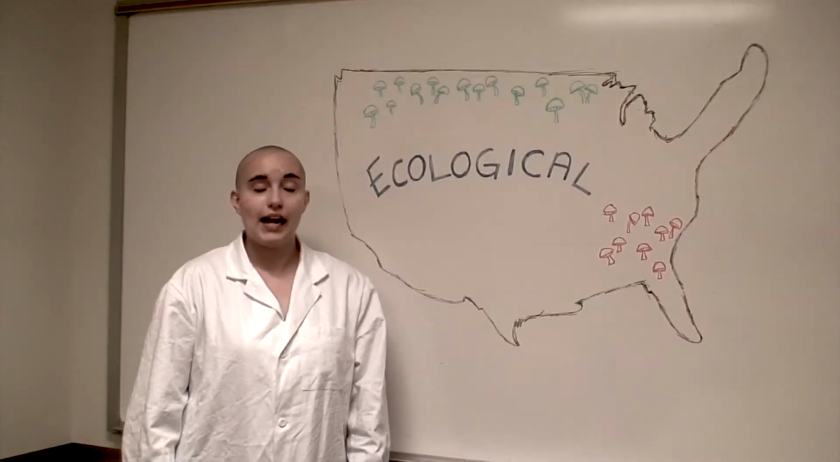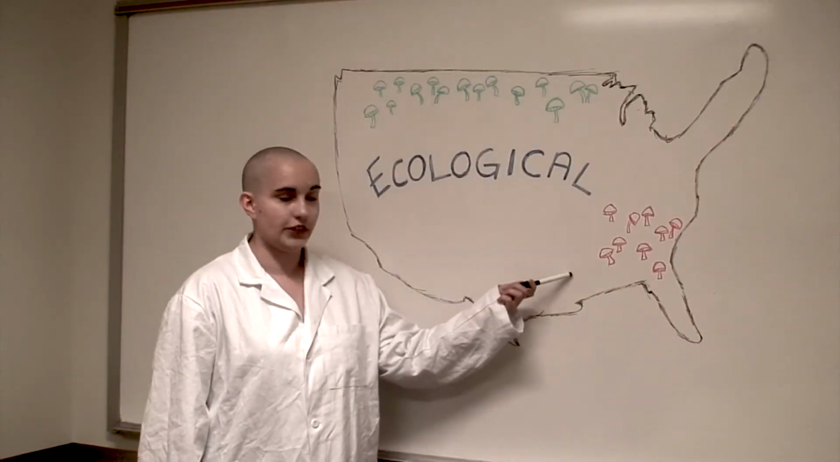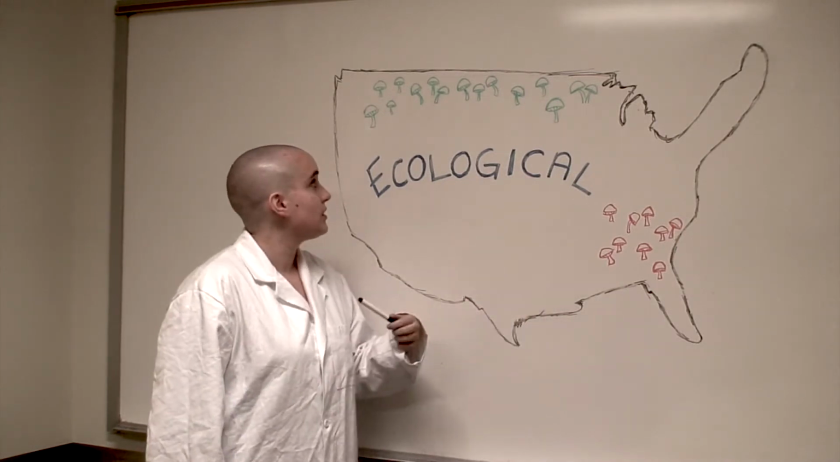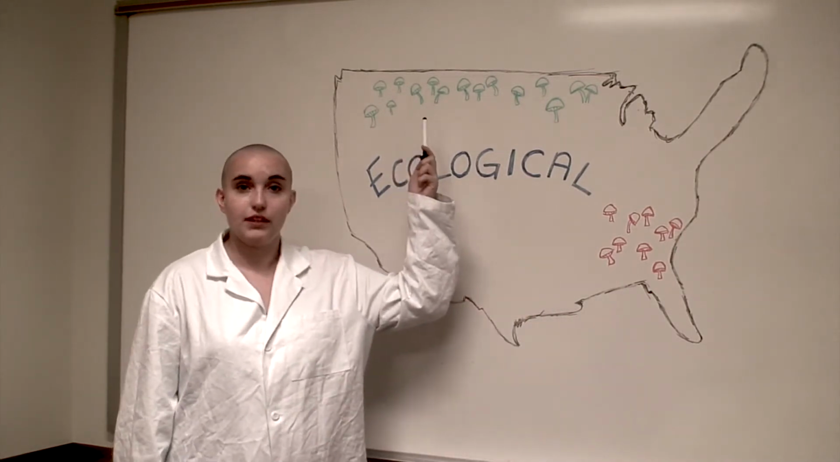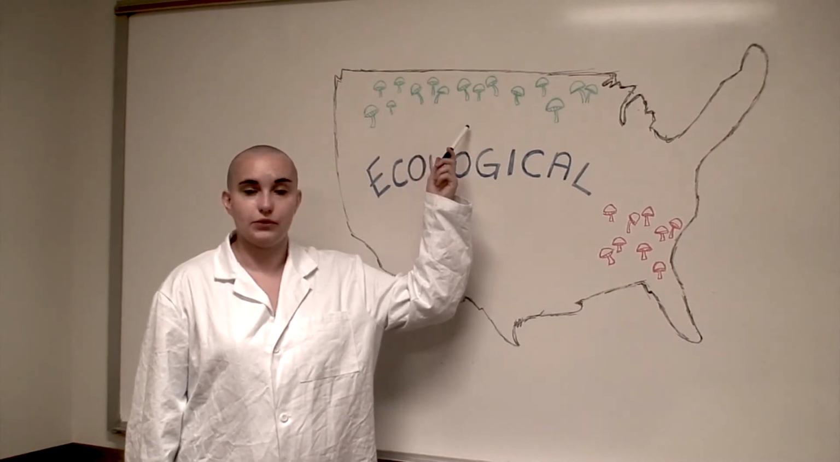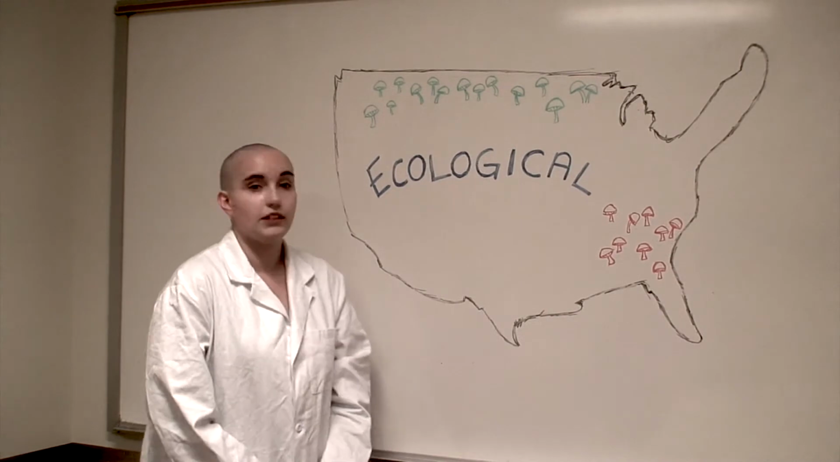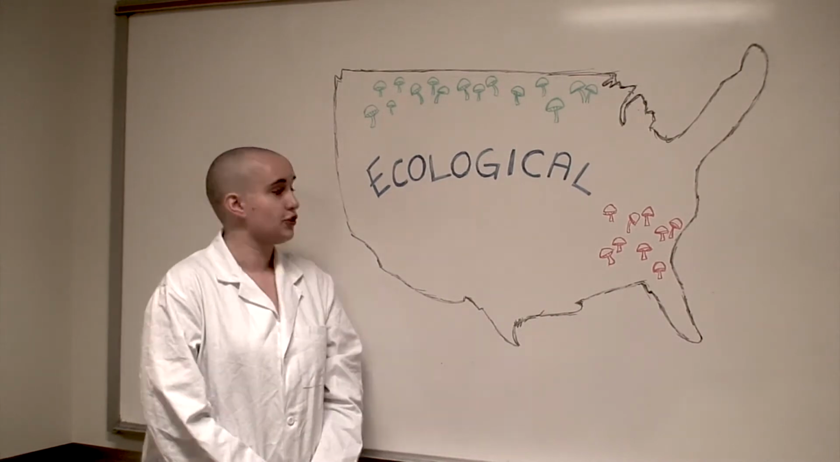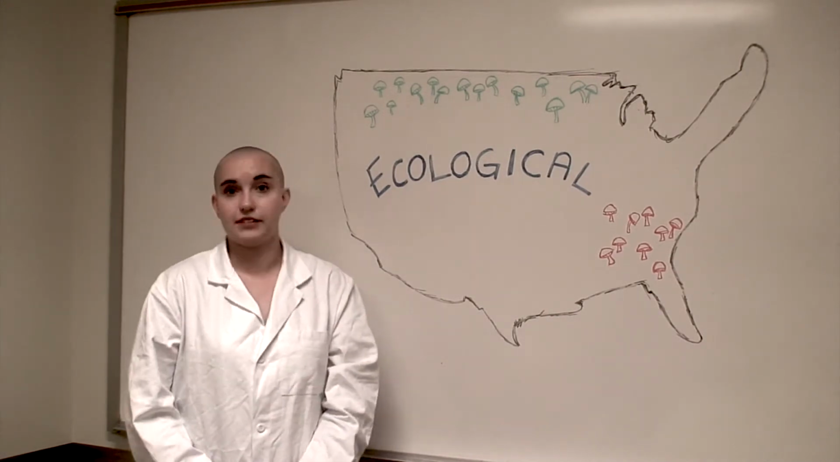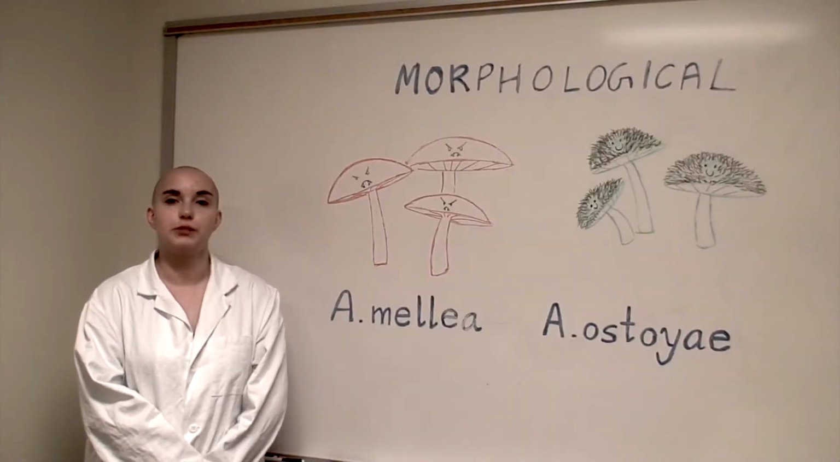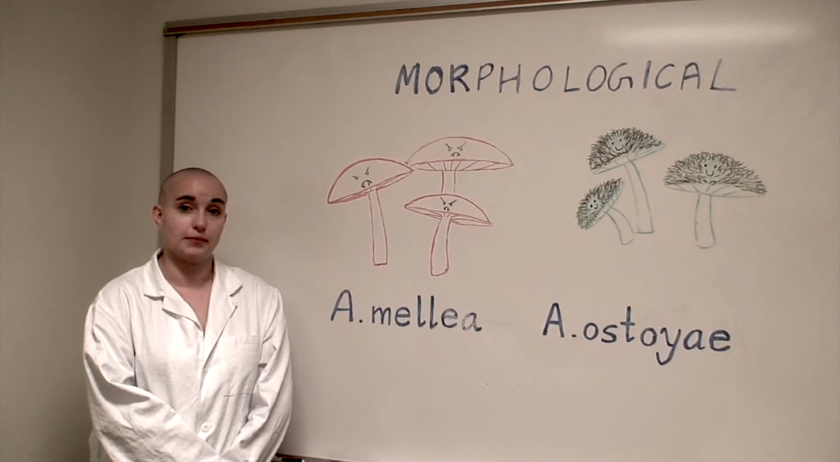habitat. As you can see, the poisonous version, called A. mellia, lives on hardwoods in the southeast, whereas the non-poisonous version, called A. austeae, is only found on conifers and spruces in the north. According to the ecological species concept, since these 2 populations live in vastly different climates, they are not the same species. Morphological species concept analyzes the way that organisms look.